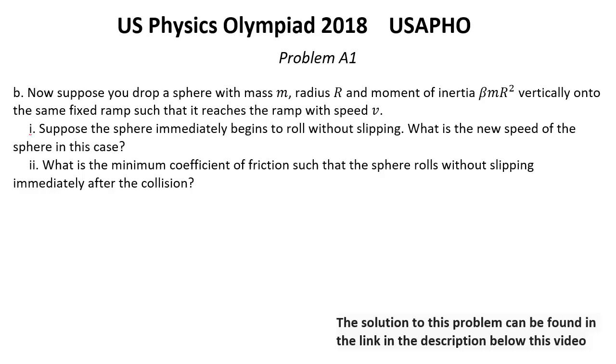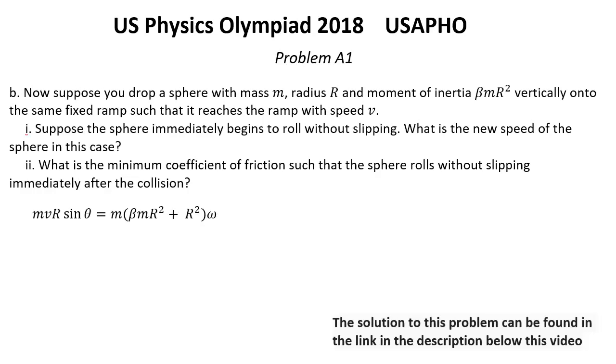Here, because we have no slipping after impact, we have angular momentum conservation around the point of contact. It means that initial angular momentum, which is mvr sine theta, equals final angular momentum, which is m multiplied by the moment of inertia around this point, which is beta m r squared plus r squared due to the parallel axis theorem, multiplied by omega, which is the angular velocity of rotation.